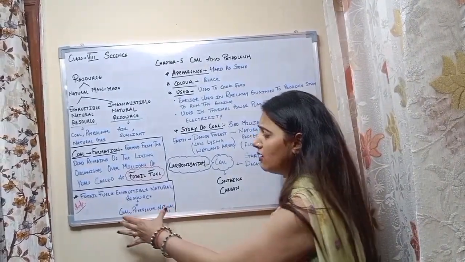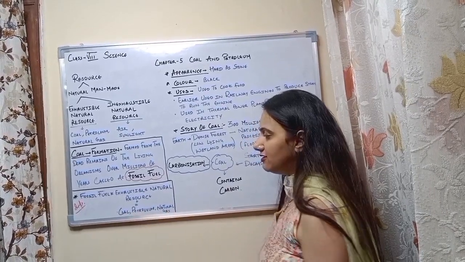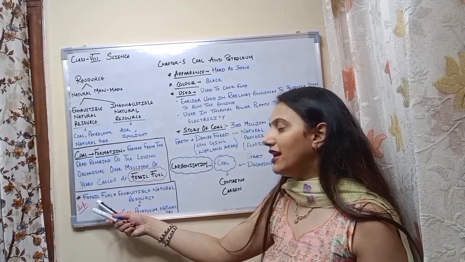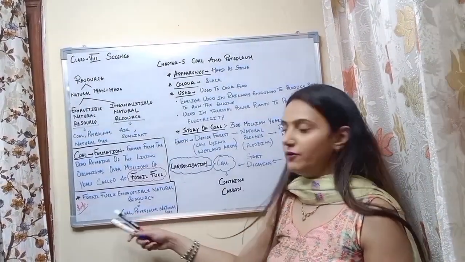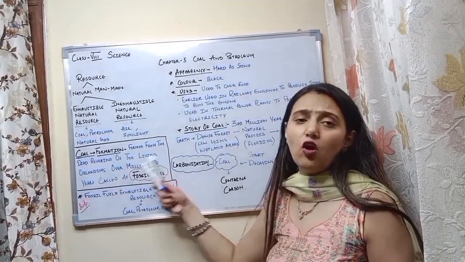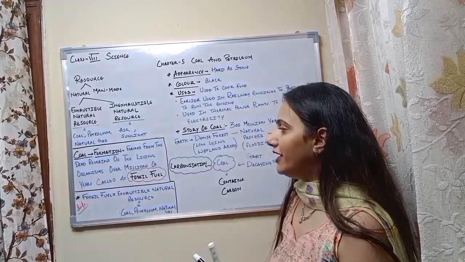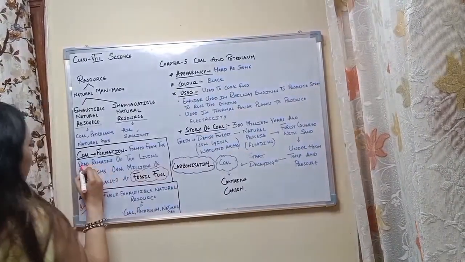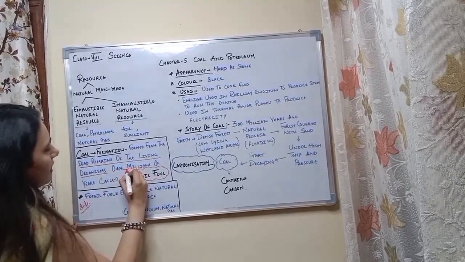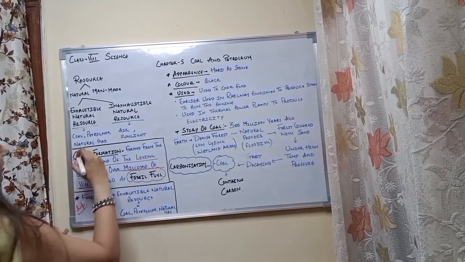In other words, you can call coal, petroleum, natural gas an exhaustible natural resource, or you can call it a fossil fuel because they form from the dead remains of living organisms, and it takes millions of years. Please remember this. It is very, very important.